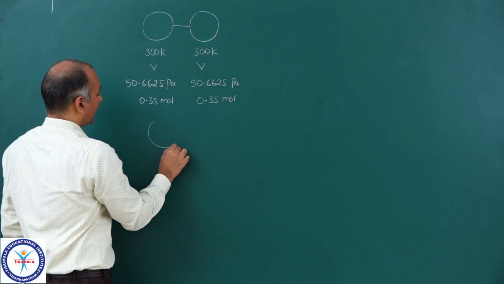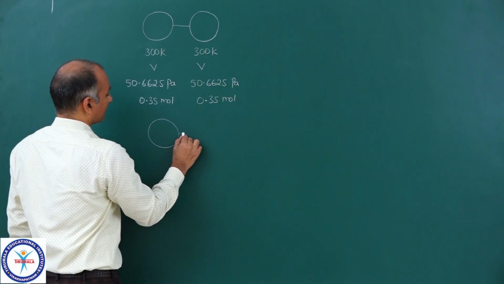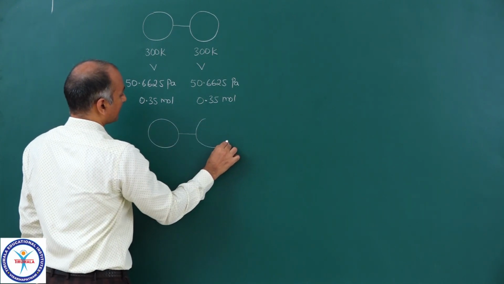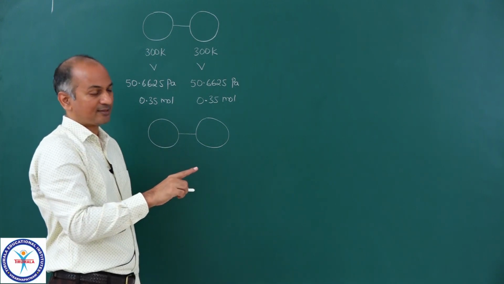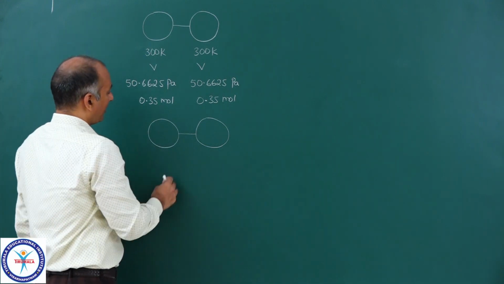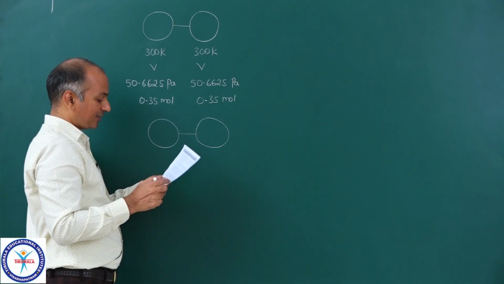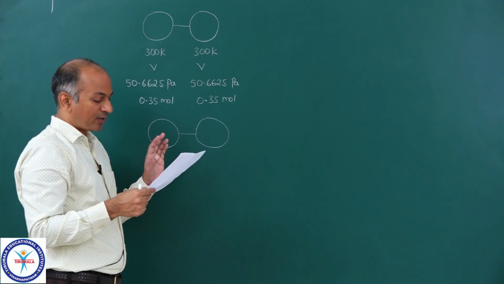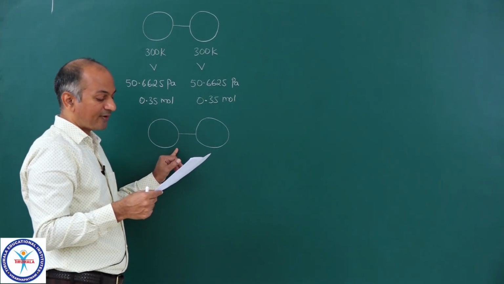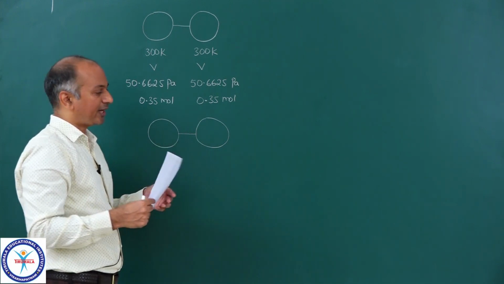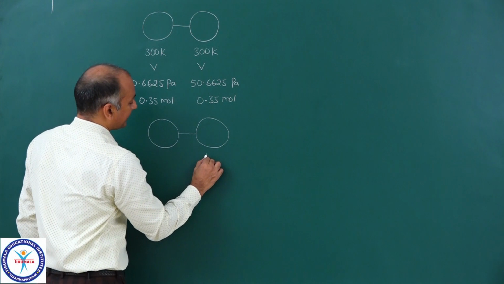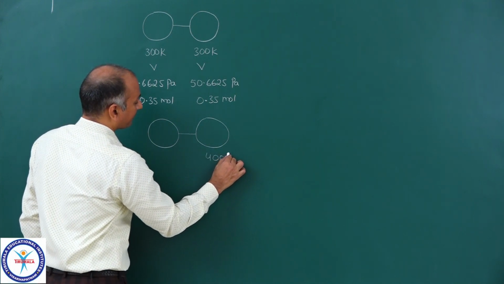Now let us come to the final situation. Same two vessels. Again the volume of the connected tube is negligible. Now if you come to temperature, one of the flasks is immersed in a bath kept at 400 Kelvin. So let us say this is placed in that bath.